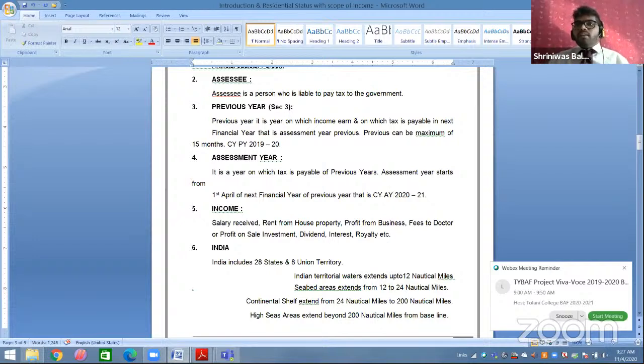For example, which year has most recently been completed? The year 2019-20, which started on 1st April 2019 and ended on 31st March 2020.